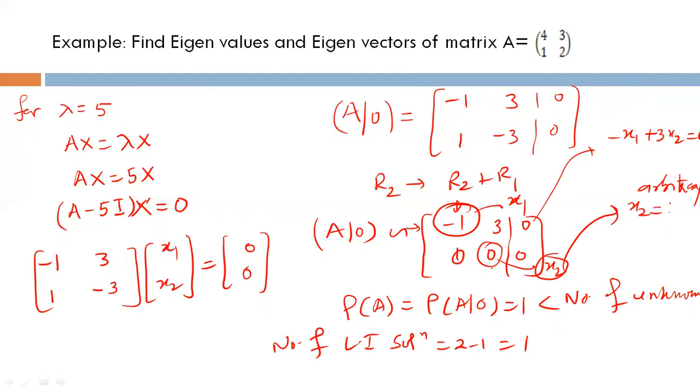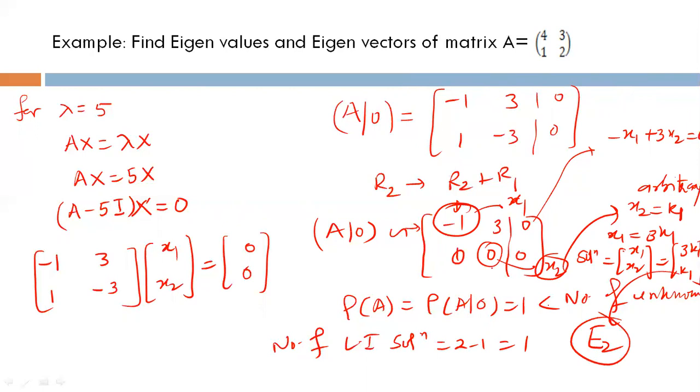Then suppose x2 equal to k1, then x1 will be 3k1. So the solution x1, x2 will be 3k1, k1. Call it E2, the second solution E2: 3k1, k1. For a particular value, you can find a particular linearly independent solution. Other solutions will be linearly dependent solutions. So the system has infinitely many solutions, but the linearly independent solution is one in both cases.